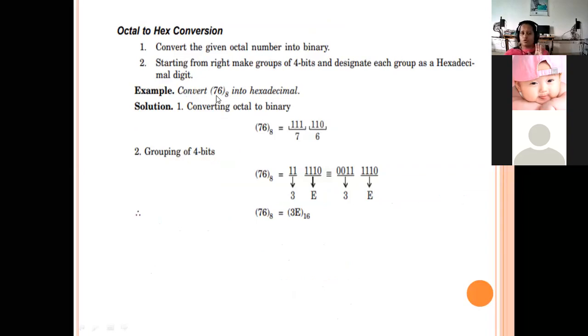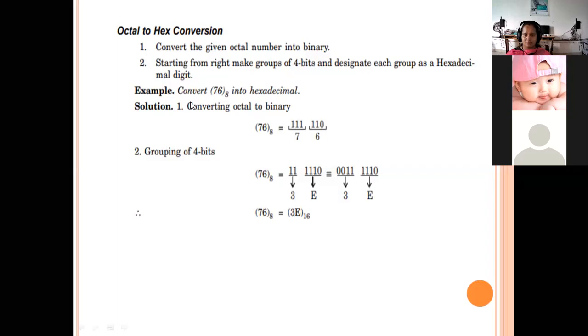So for octal to hexadecimal or hexadecimal to octal conversion, what we have to do first is that the given number should be converted to binary. Okay. First of all, in these 2 types of conversion, the value should be converted to binary.